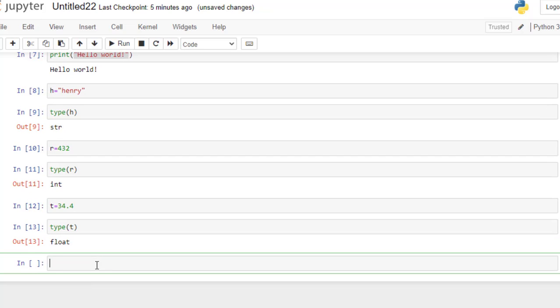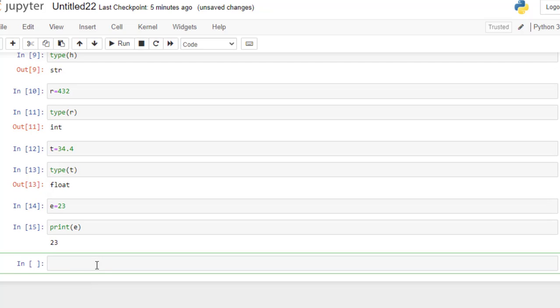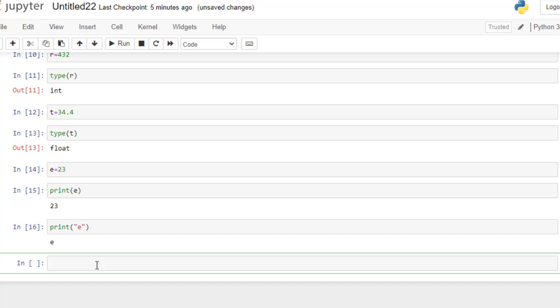Now the difference between them: suppose e is equal to 23. In print, if you just print e, what will be printed? The value 23, because you are printing the value which is stored in e. But instead, if you write print with e in inverted commas, what you are telling the computer is to print this character e which is written in the inverted commas. Hence e will be printed out here.